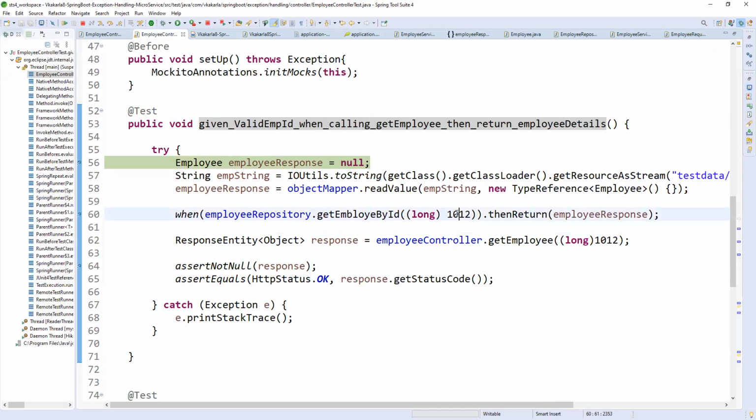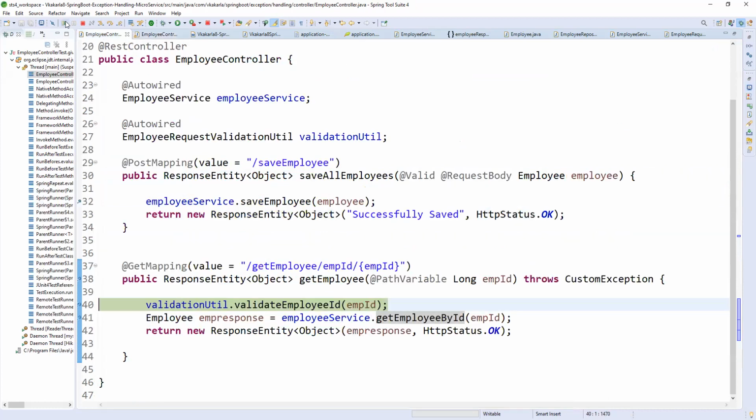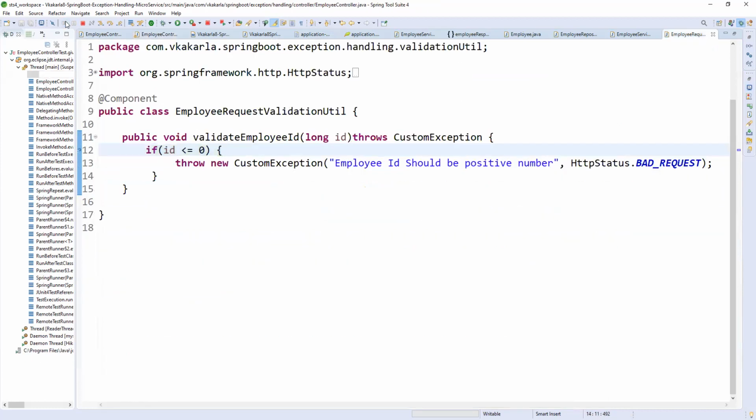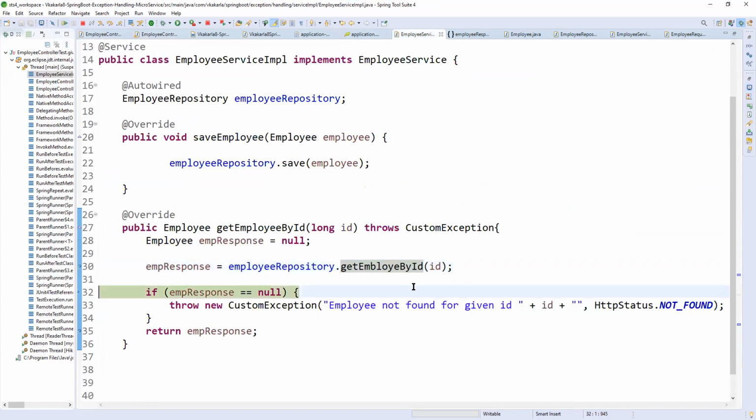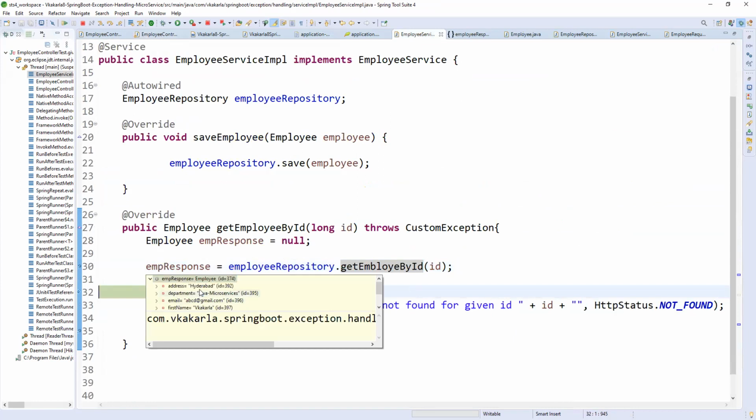Whatever we are giving here, the same ID we should give here. Otherwise it will not work. It will get confused whenever it is registering. So okay, it is coming here, and it should be returned. Yeah, it is returning.